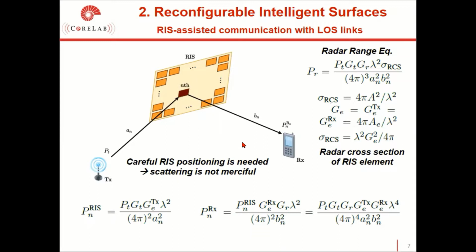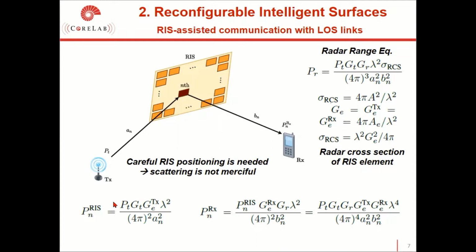According to the scattering theory, the transmitted signal is captured by each RIS element, then scattered to the medium in all directions. Here, PN-RIS is the captured power by this element of the RIS.